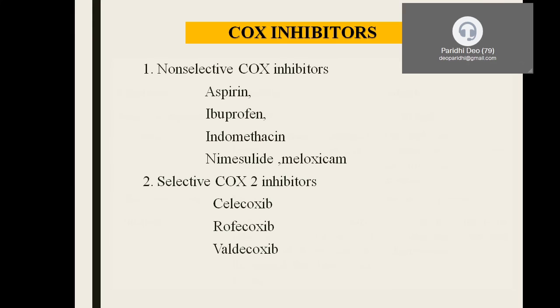Now the COX inhibitors are the drugs which act by inhibiting the COX enzymes. I told you the first slide of my presentation was the case history, in which the doctor was advising the patient to take COXIBs instead of ibuprofen. Now the difference lies here. The non-selective COX inhibitors are aspirin, ibuprofen, indomethacin, nimesulide and meloxicam because they inhibit both COX-1 and COX-2. They do not care whether it is COX-1 or COX-2. They have an inhibitory effect on both.